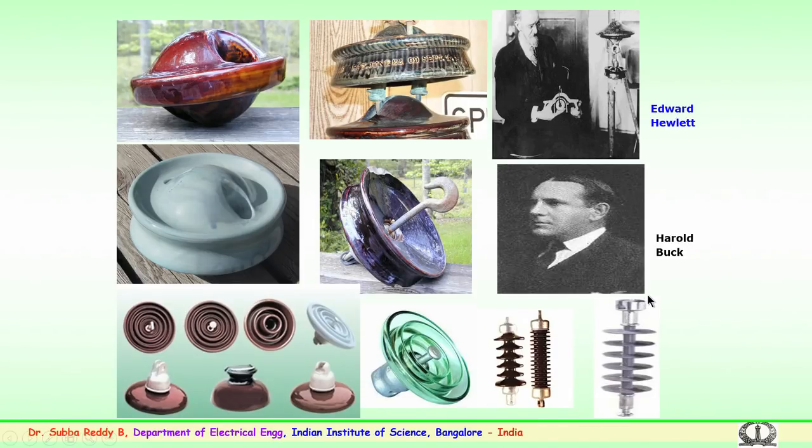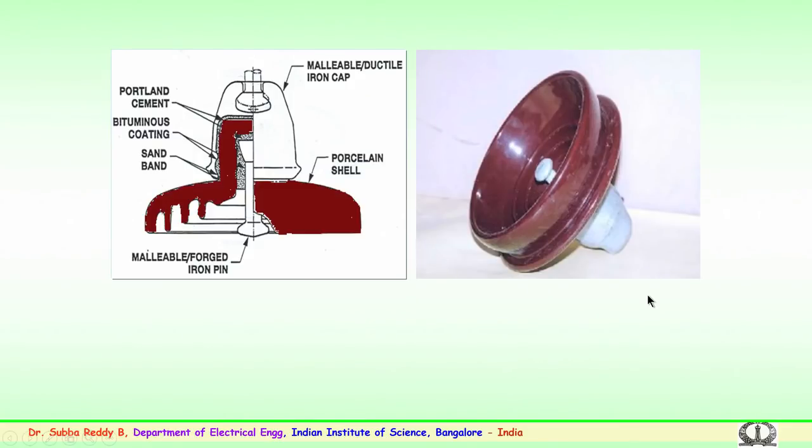So, how does the porcelain insulator look when you see the insulator cut section? The porcelain or ceramic insulator is made up of a cap, made of malleable or ductile iron material. So, this is the cap of the insulator. You have a shell, a porcelain or ceramic shell, which has different petticoats. As mentioned, these petticoats are used depending upon the conditions.